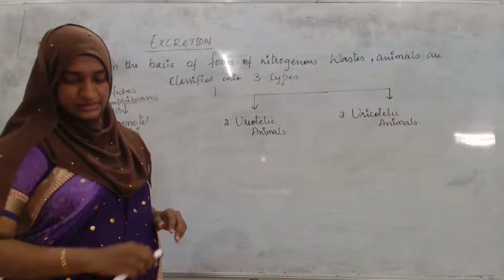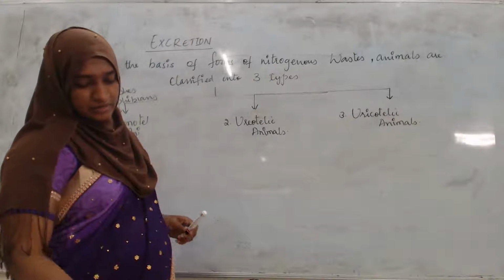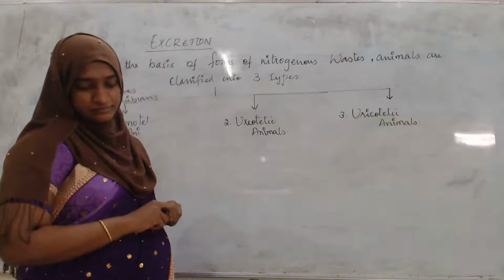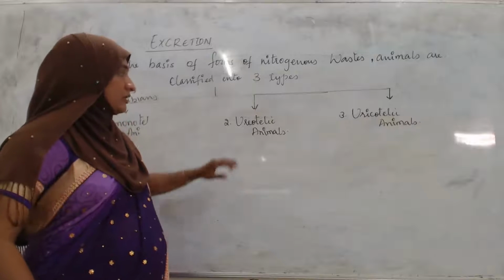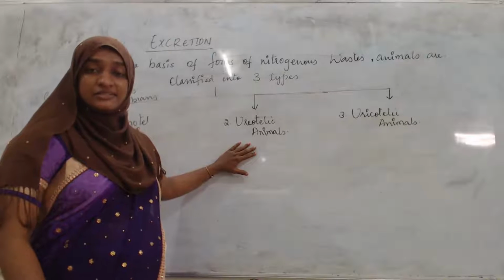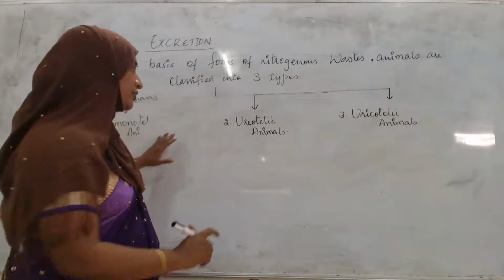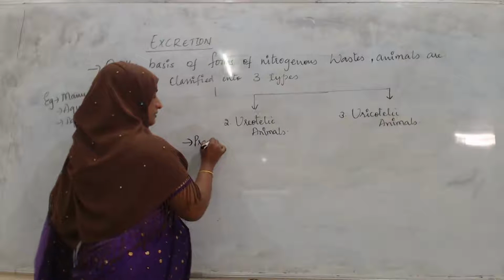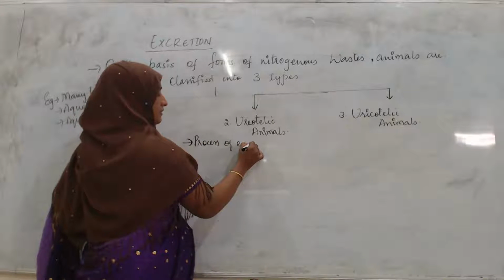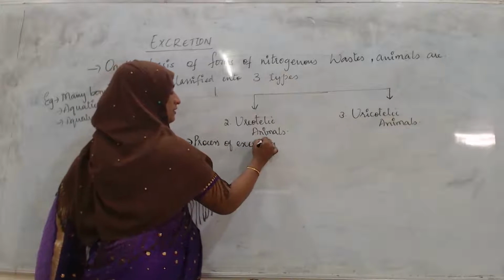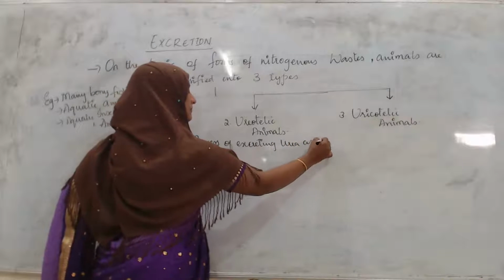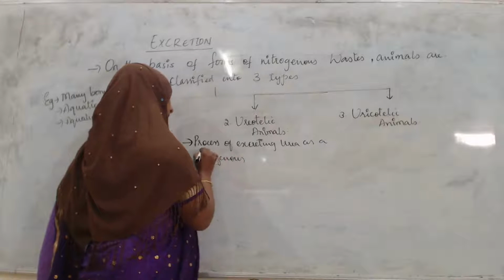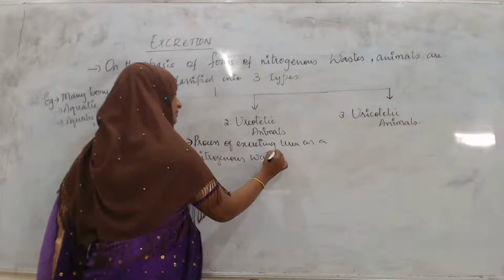Next one is ureotelic animals. Ureotelic, as well as uricotelic. Ureotelic means the process of excreting urea as a nitrogenous waste.